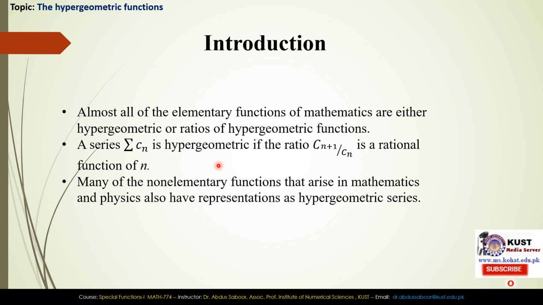Now, come to the current topic. Almost all of the elementary functions of mathematics are either hypergeometric or ratios of hypergeometric functions. Series summation Cn is hypergeometric if the ratio Cn plus 1 divided by Cn is a rational function of n. Many of the non-elementary functions that arise in mathematics and physics also have representations as hypergeometric series.